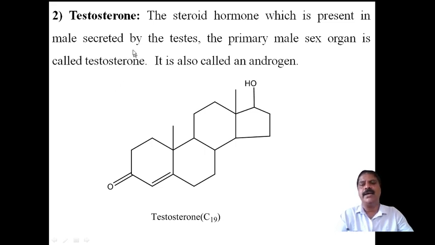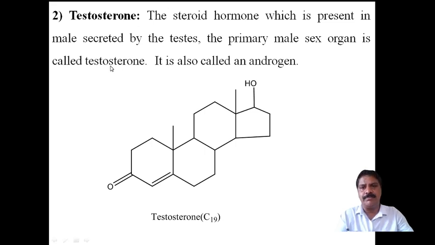Here I am just comparing the female hormone and the male hormone. The female hormone is progesterone, also called progestin, secreted by the corpus luteum in the ovaries, whereas testosterone is a steroid hormone present in the male, secreted by the testes, and it is also called androgen, and the testes are the primary male sex organ.